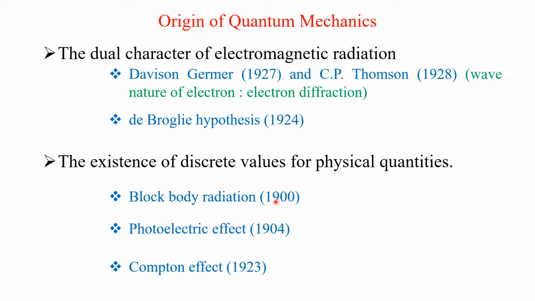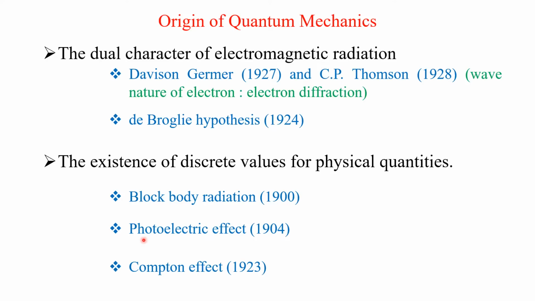During 1900, it was found that the physical quantities are quantized. The best example is Planck's black body radiation. Planck introduced a constant h, so the energy is quantized.